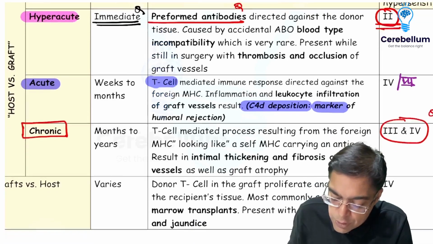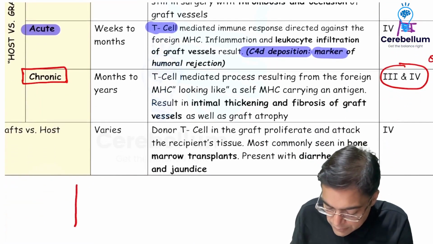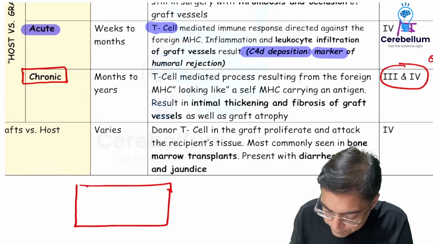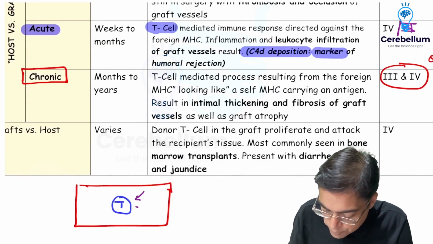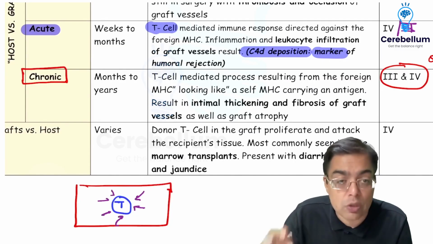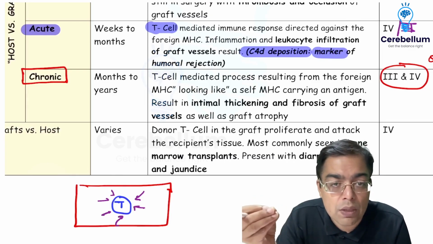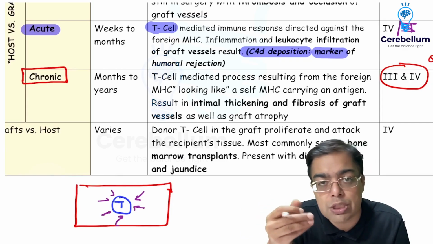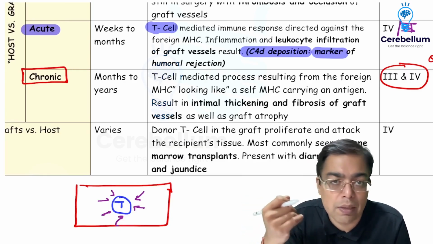We can have a situation in which the opposite happens. So what is happening is that this is a host, let us say. You have put a transplant. Till now, what we were talking about was that the transplant was being attacked. Right? So this can be hyperacute, acute, or chronic. Of course, logically speaking, nowadays we have the availability of powerful immunosuppressive drugs. So the commonest type of transplant rejection observed clinically is one where the graft survives beyond 6 months, and therefore it is going to be an example of chronic transplant rejection.